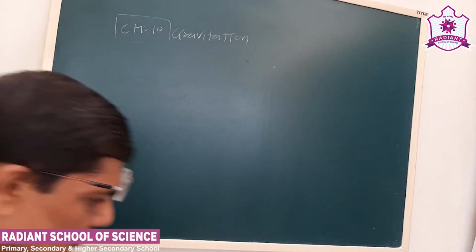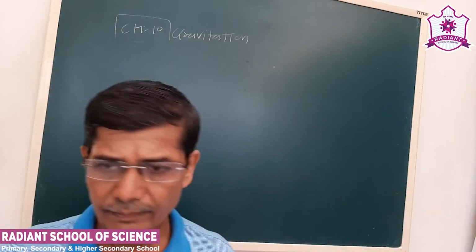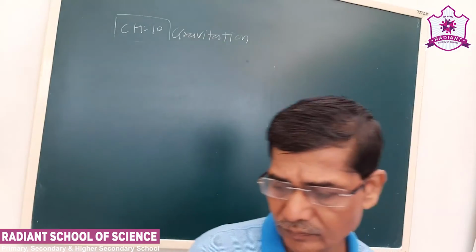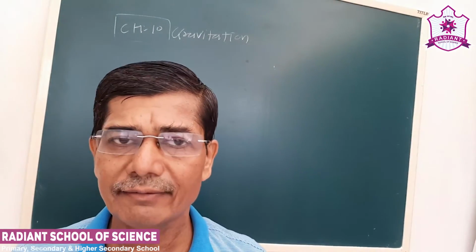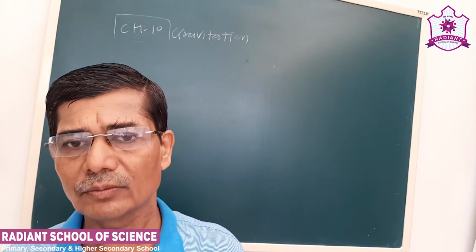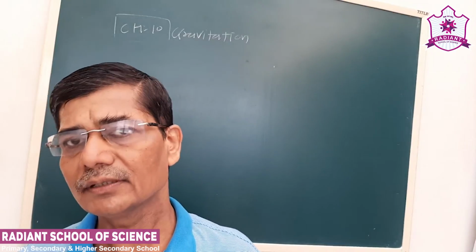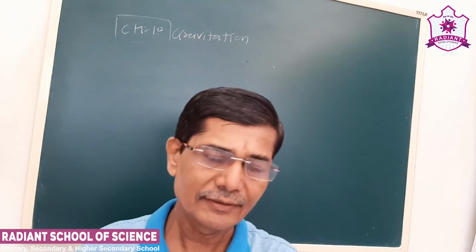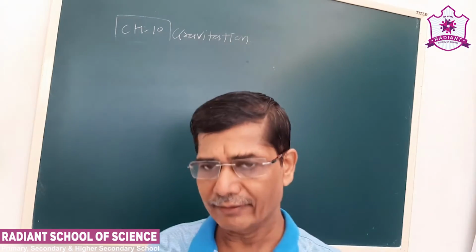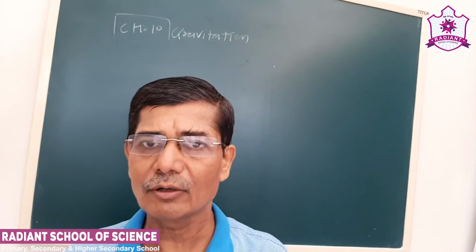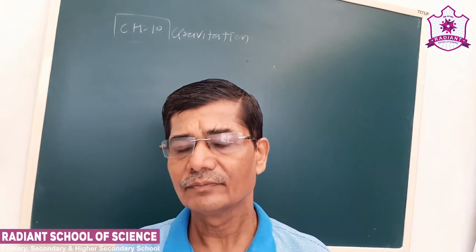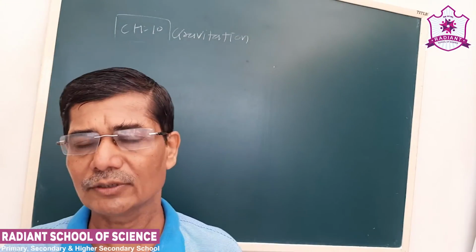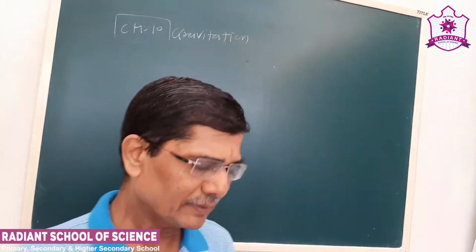So this was a very interesting lesson. At the beginning of the lesson we talked about gravitational force. The mass of the body is the source of the gravitational force. So we are attracted by the Earth's gravitational pull. Then we talked about gravitational acceleration. The value of gravitational acceleration on the surface of the Earth is 9.8 meter per second square.